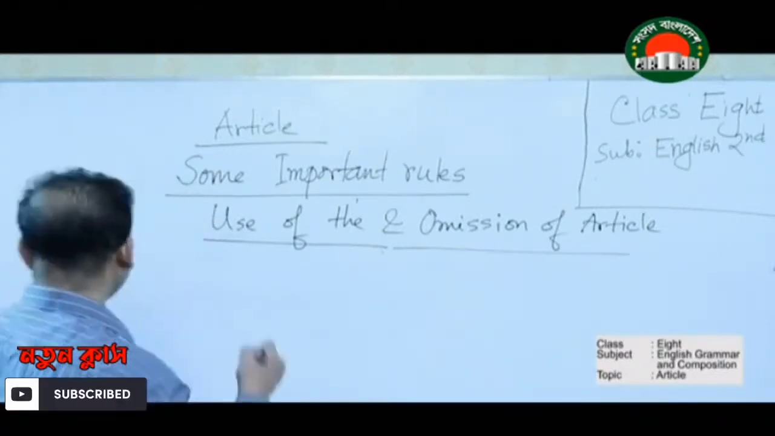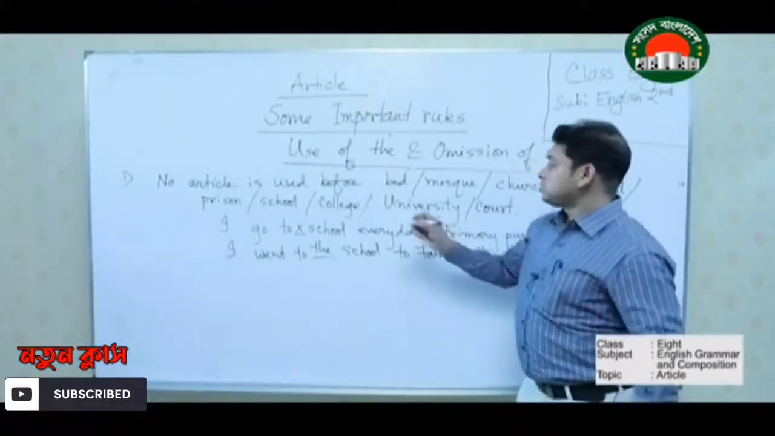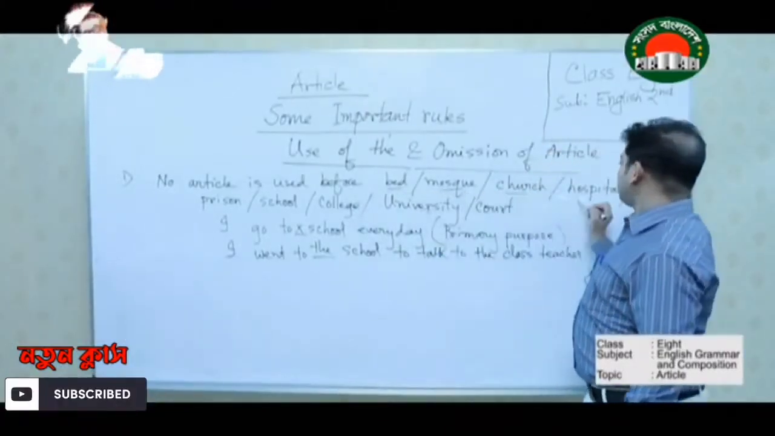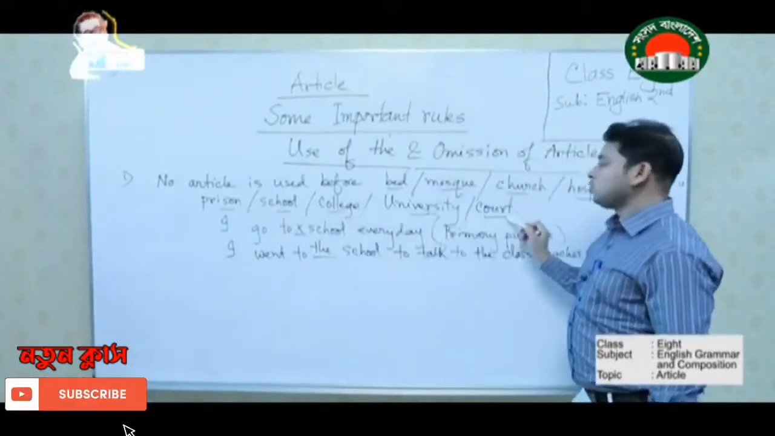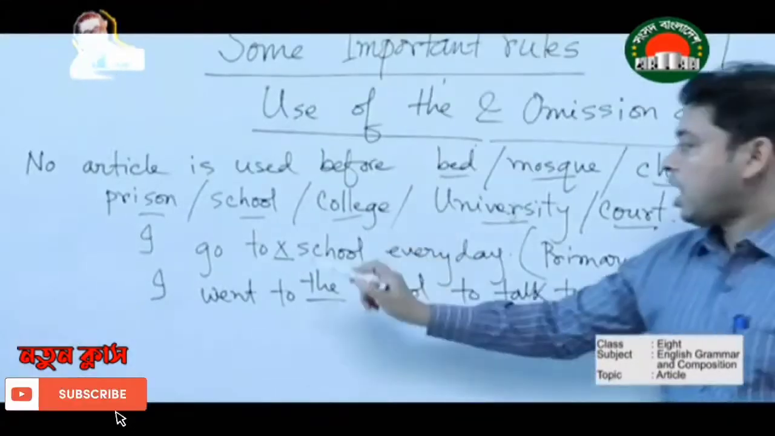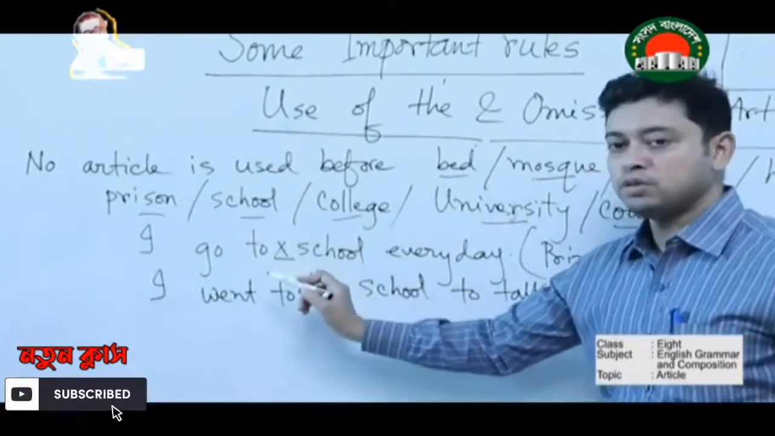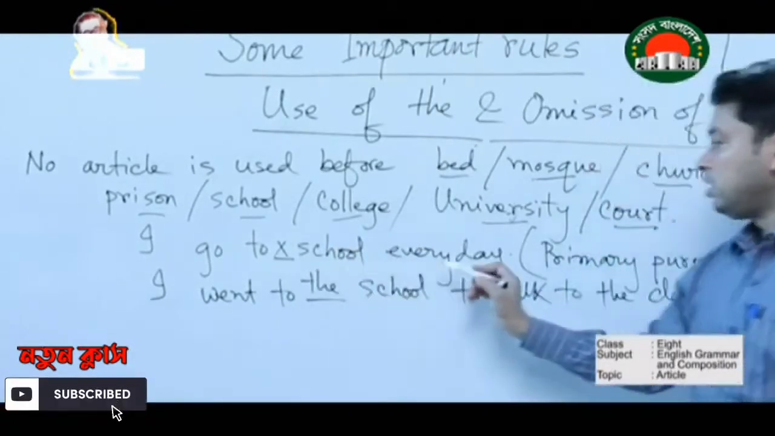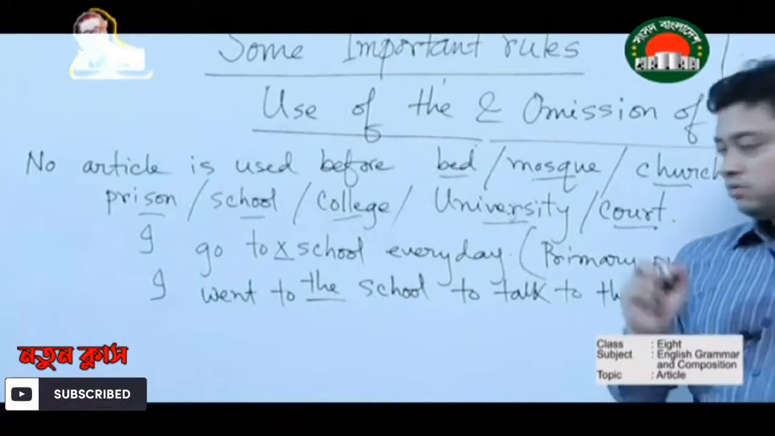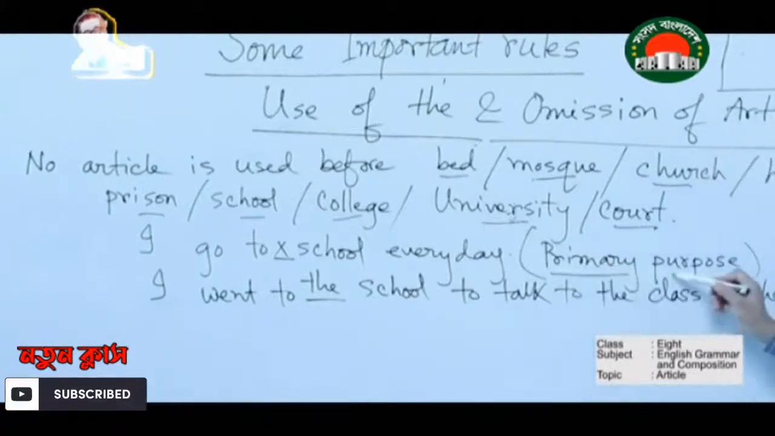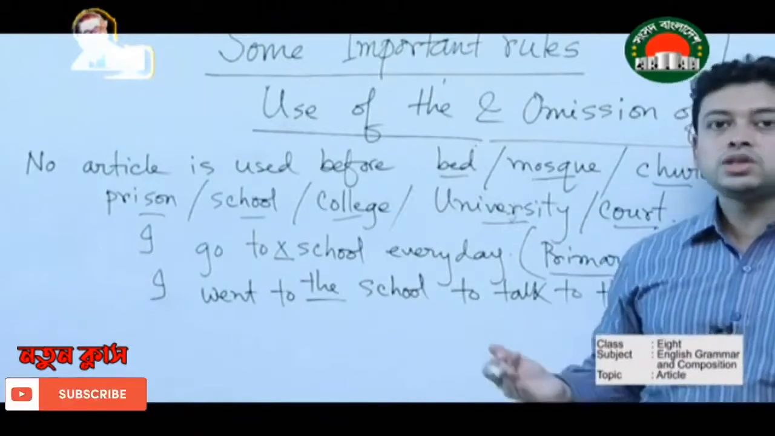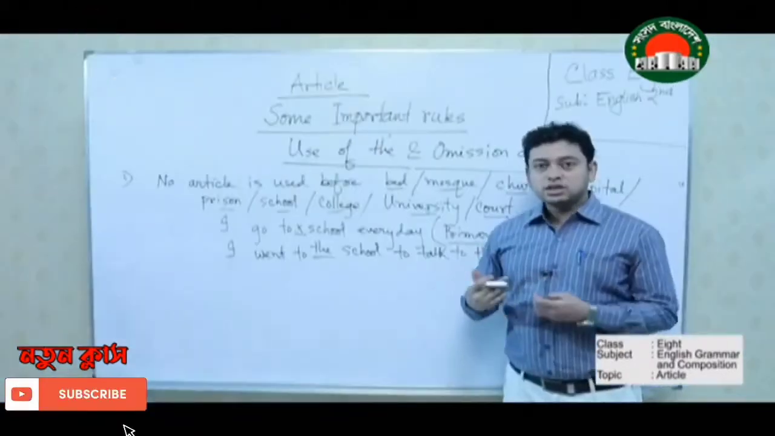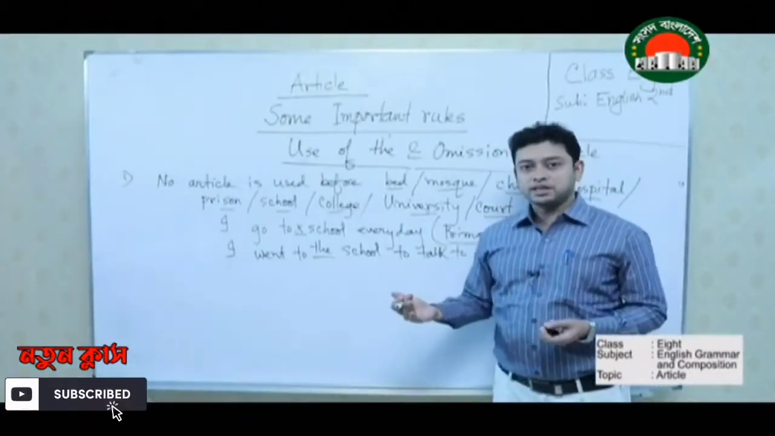It's very important. Dear students, you have to memorize these words: bed, mosque, church, hospital, prison, school, college, university or court. Example: I go to school every day. We cannot put any article over here. Why? The reason is I am going there for my primary purpose. I am a student, so I should go to school. As a student, I should go to school. This is a kind of habitual fact.